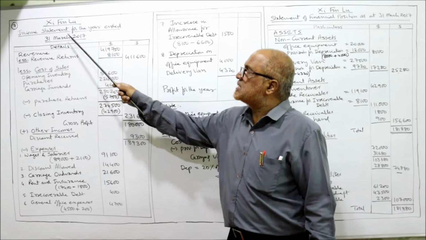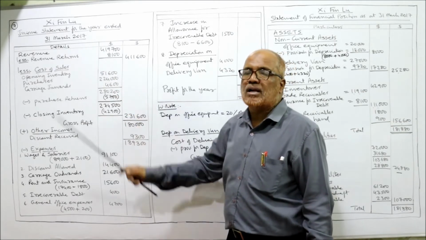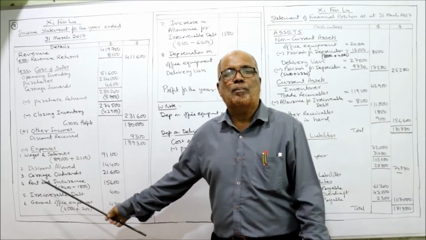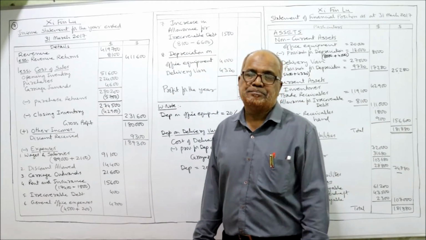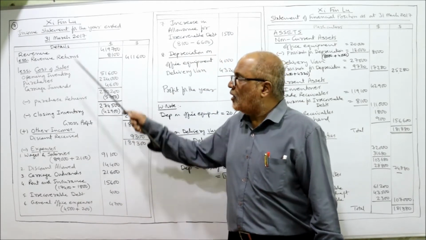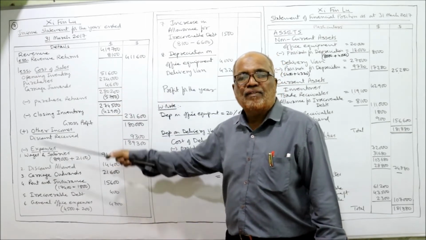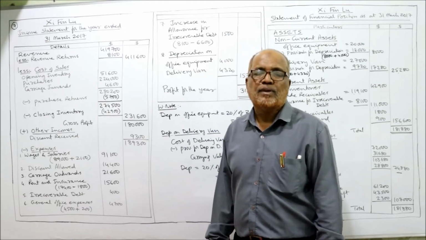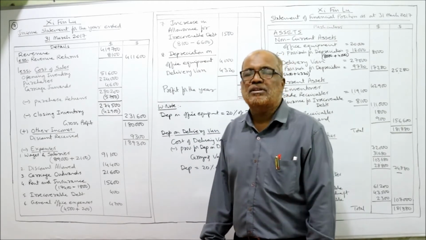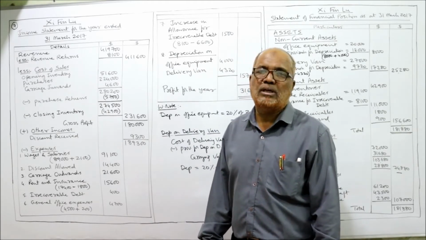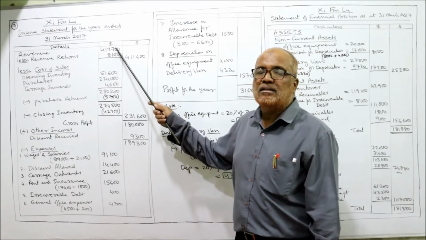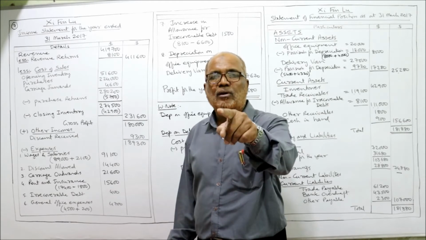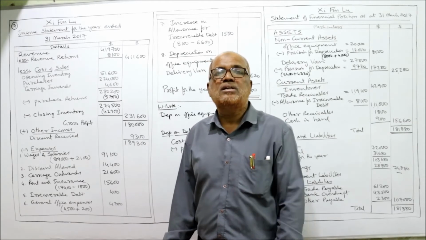Now, first of all, look, income statement for the year ended 31st March 2017. Income statement. Why we make income statement? To find out the profit for the year. That's it. So you have to remember the format. First of all, you should take the revenue, sales revenue. It is given in the problem, first item in the trial balance. So revenue is 4,19,700.